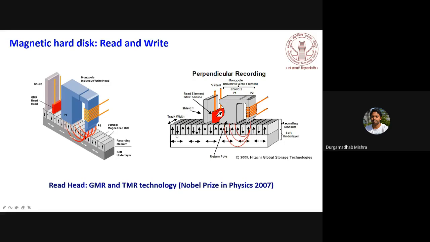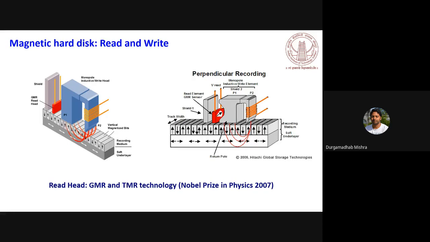And nowadays the orientation of magnetization is perpendicular, therefore it is known as a perpendicular recording medium. In the earlier time, until 2000, the magnetization was normally in plane, and that was known as a longitudinal recording medium.